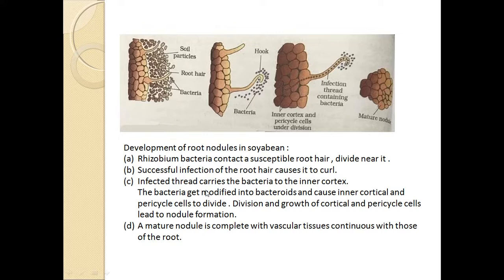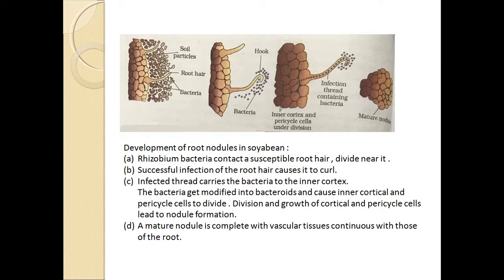The root will supply the growth substances such as amino acids for bacteria to begin and multiply, and then the bacteria will attach themselves to the root hairs of the plants which are present in the soil particles.